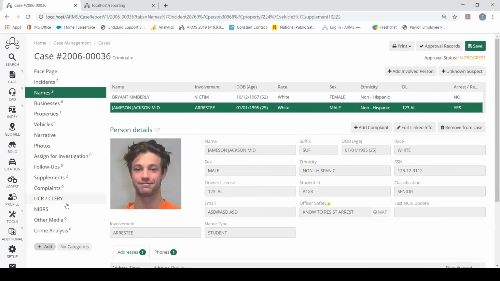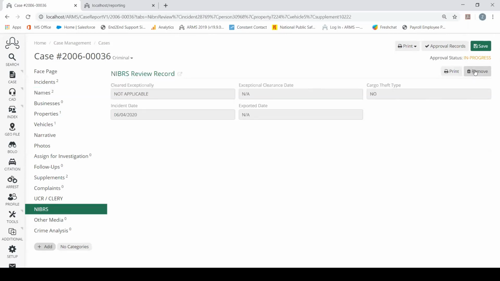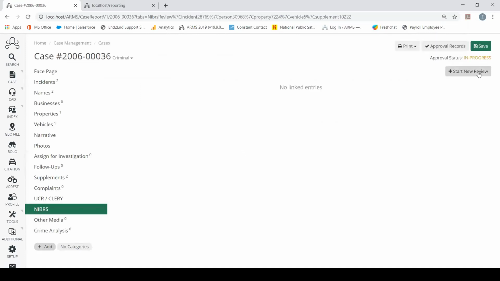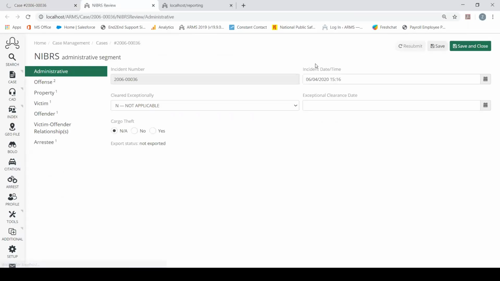Once we jump into this NIBRS review, you'll see that everything has already been added from the case report automatically into our NIBRS review. Let me get this pulled up real quick. So we'll start a new review. We'll pull up another screen, and you can see that everything has already been pulled in for me.